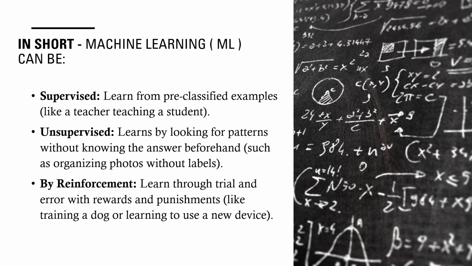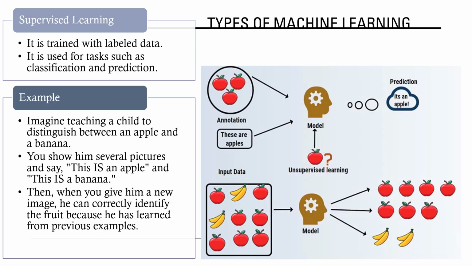Let's look at this with machine learning examples. The first is supervised learning. It's similar to how a child learns from pictures. In supervised learning, training is done with labeled data. It's used for tasks such as classification and prediction.